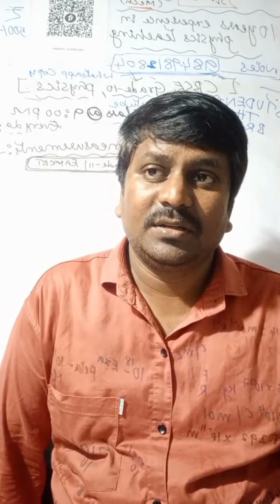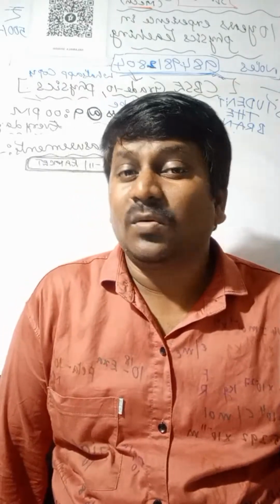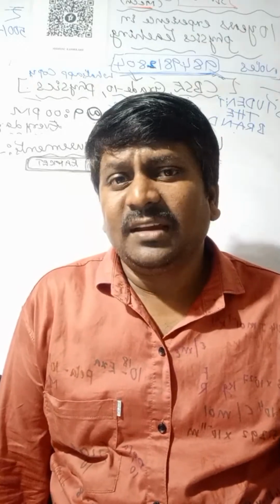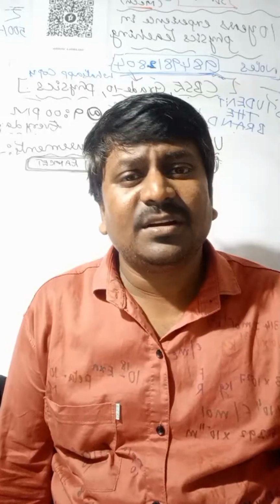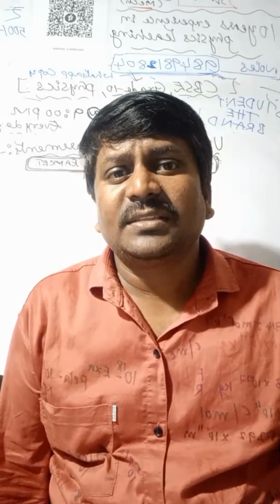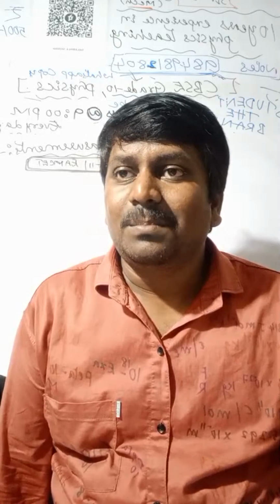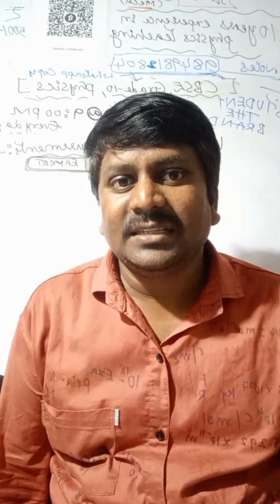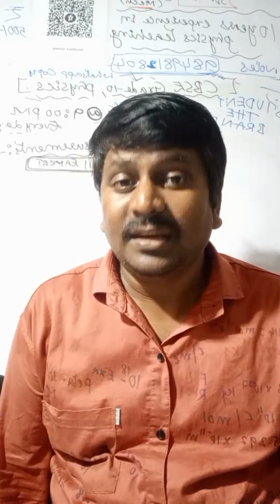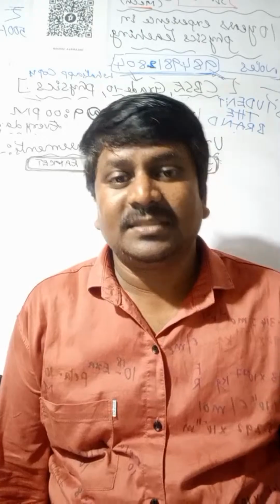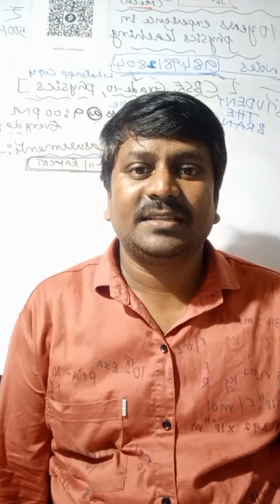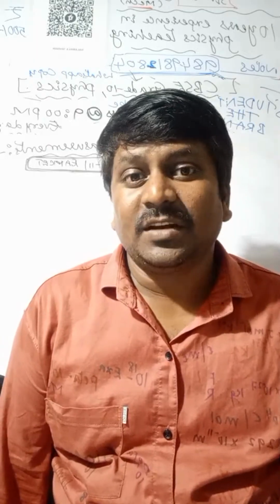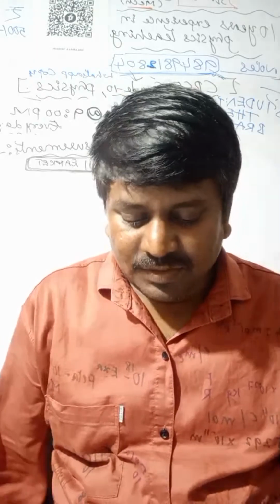Next one we are going to the derived physical quantities. The quantities which can be derived from the remaining physical quantities are called derived physical quantities. Derived physical quantities are density, acceleration, velocity, speed, linear momentum. All this we can consider as derived physical quantities.